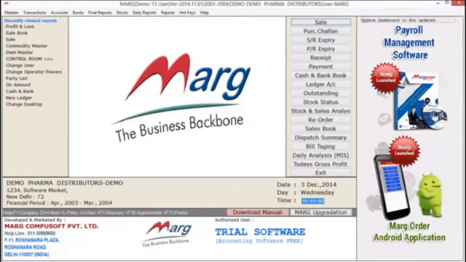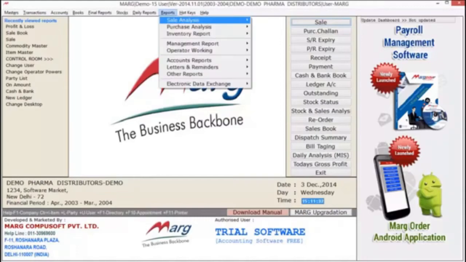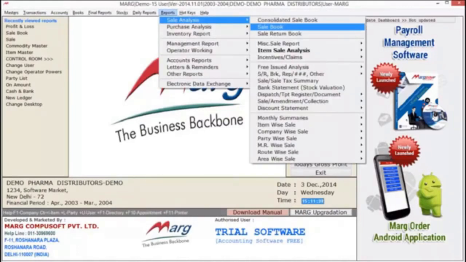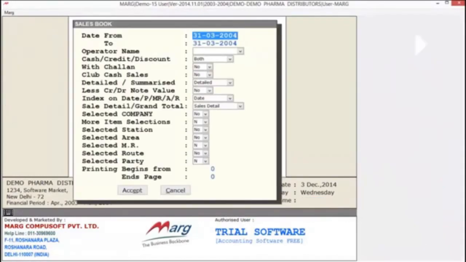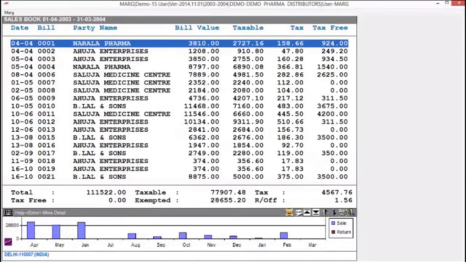For that, you have to move on to the reports menu, then sale analysis, and here select sale book. Now here, you will define from which date to which date you want to generate your sale book. Now accept it. And also you have multiple filters. You can also filter your report as per your need. Now here you will see your sale book has generated.